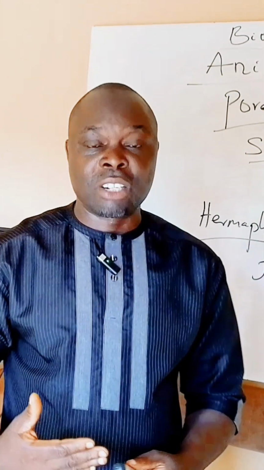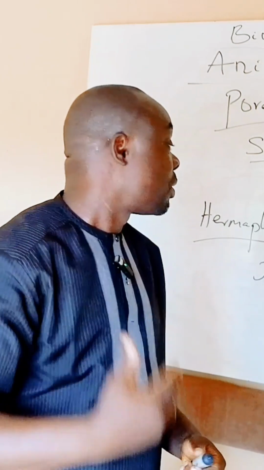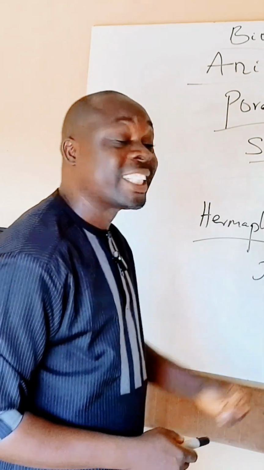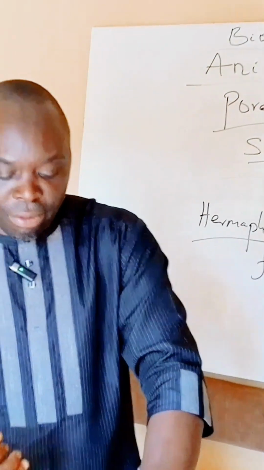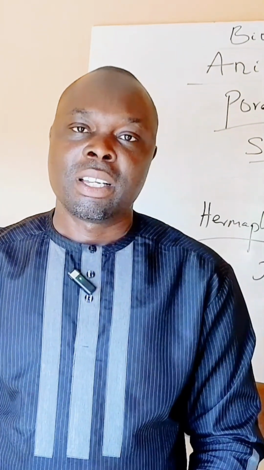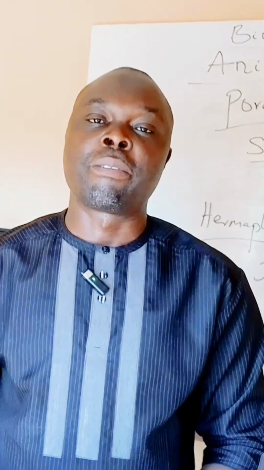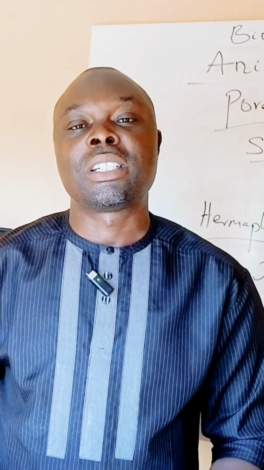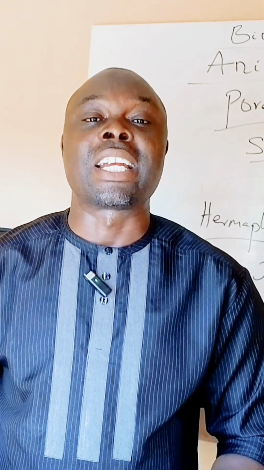In summary, the poriferans are the most primitive animal in the world. They are aquatic, they are hermaphrodite. They can undergo sexual reproduction and also asexual reproduction. And they also undergo what we call regeneration. If any part of its body is cut, it can regenerate. Thank you very much for listening to Porifera. In our next class, we'll look into the phylum Cnidarians.